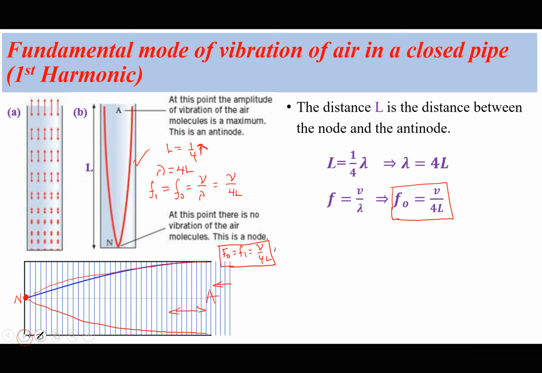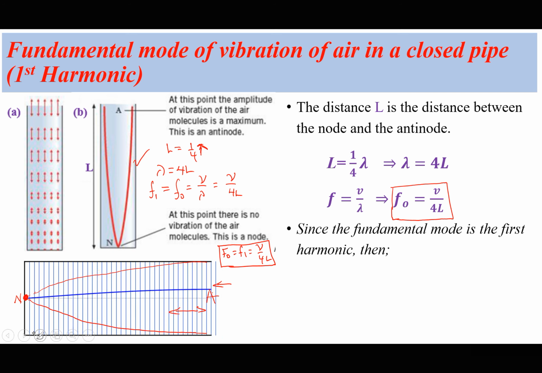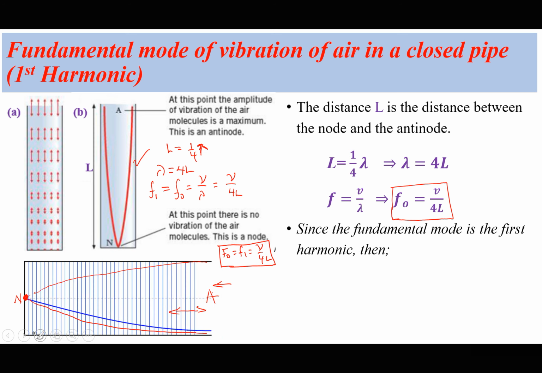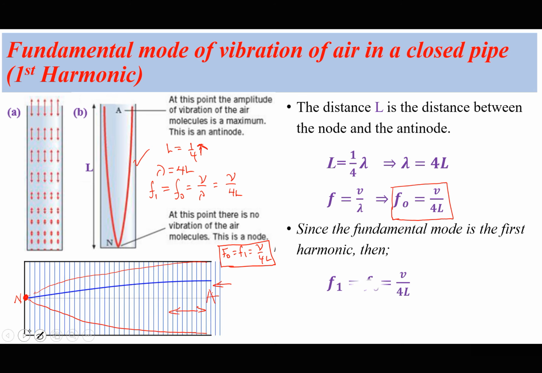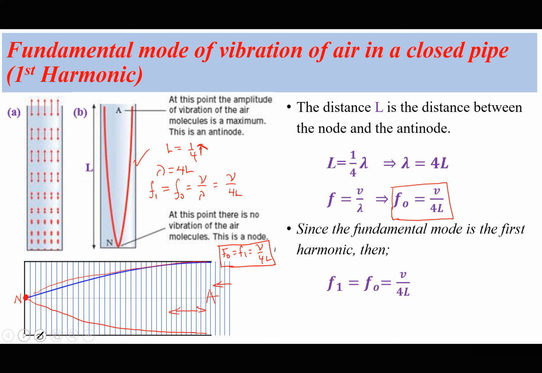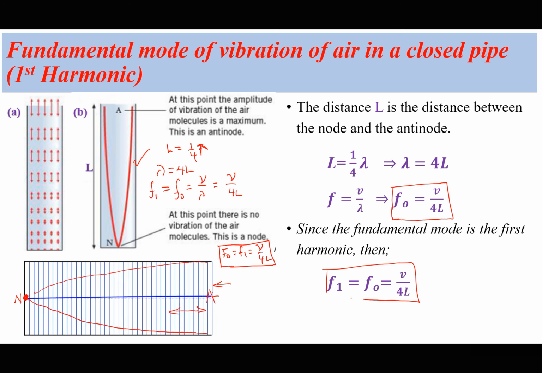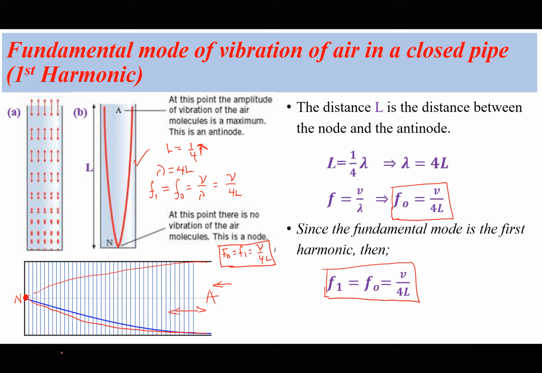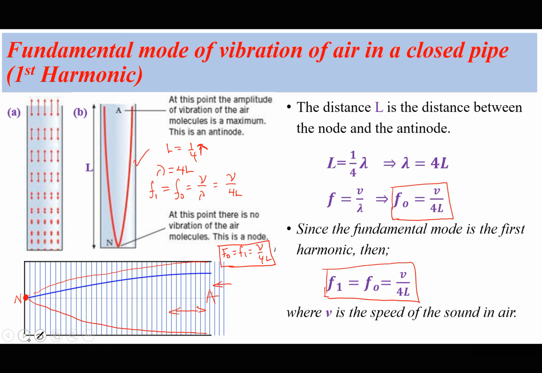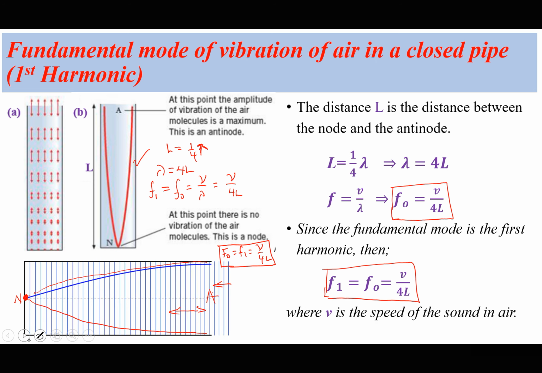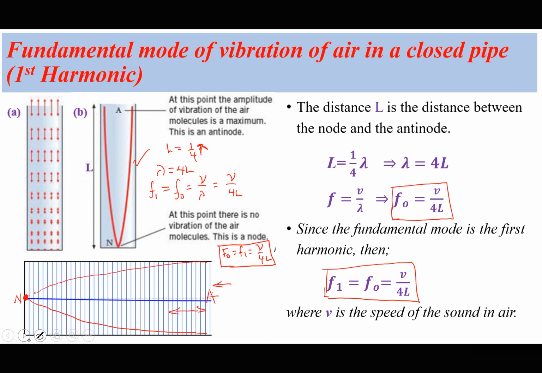And since this is the fundamental mode, and the fundamental mode is the first harmonic, it means f1 and f0 are the same, which is simply equal to V over 4L, where V is the speed of sound in air. So that is what we call the first harmonic, or the fundamental mode of vibration.